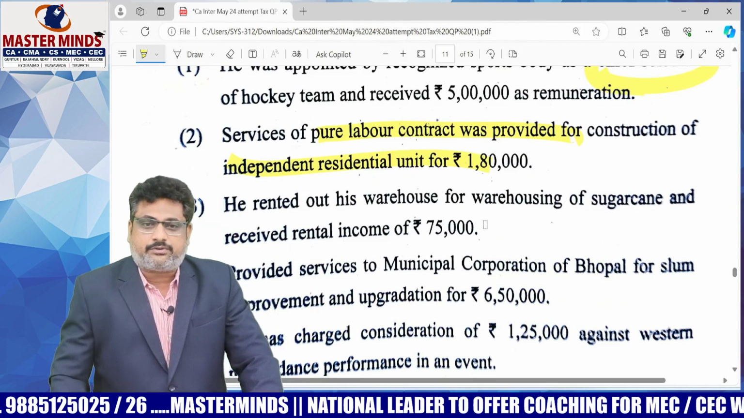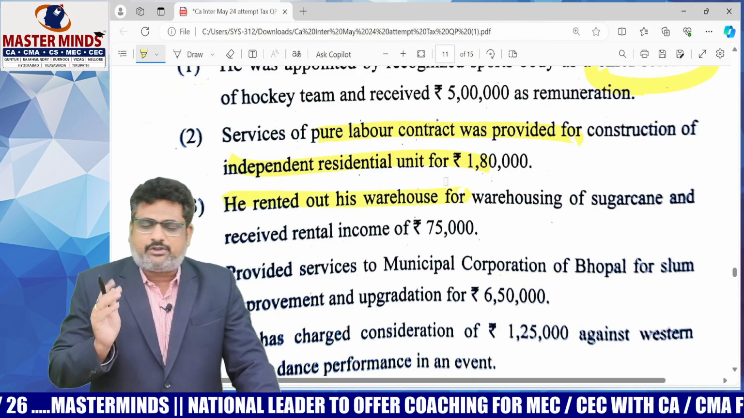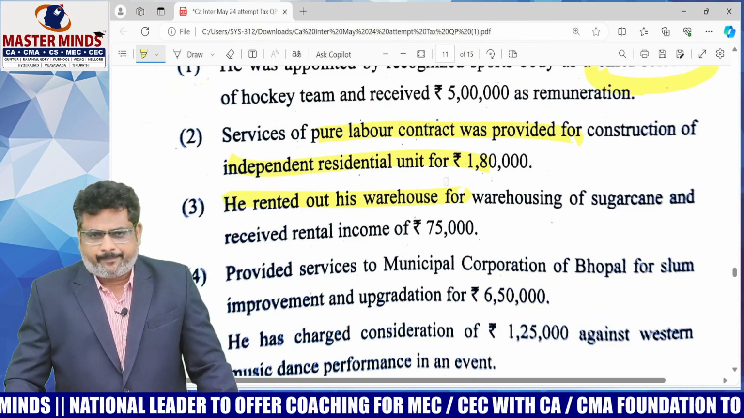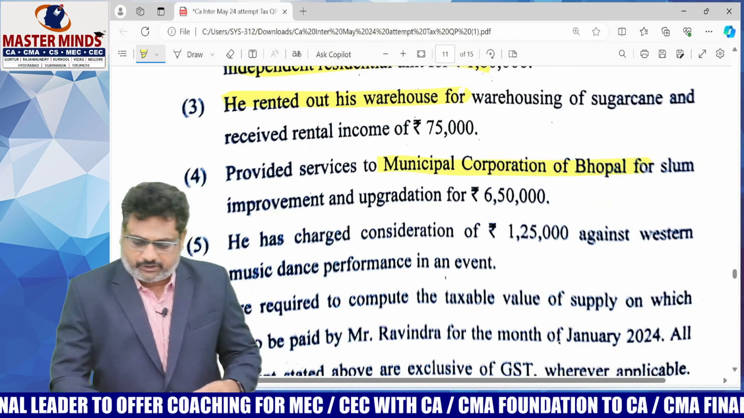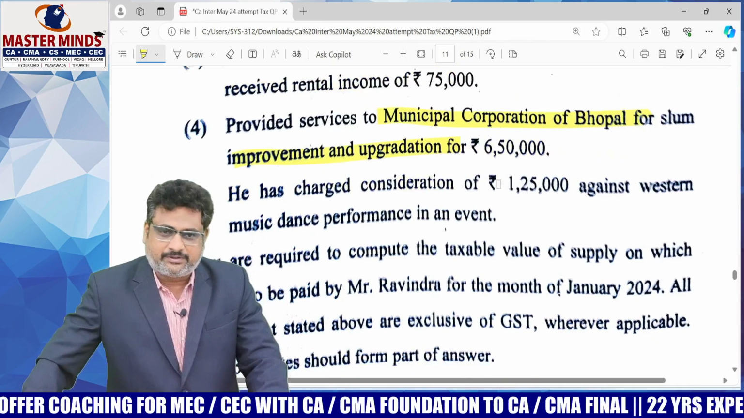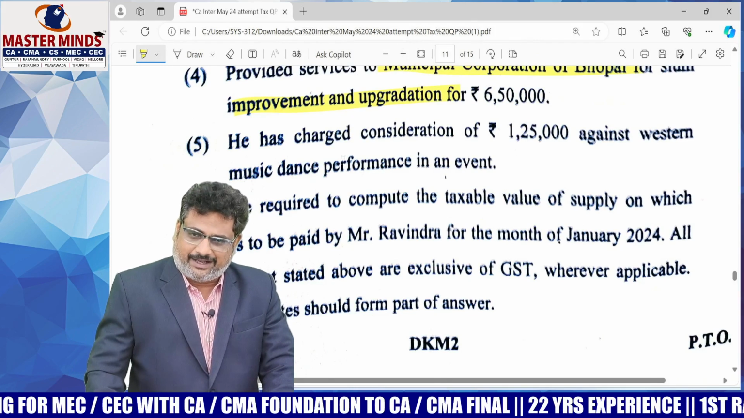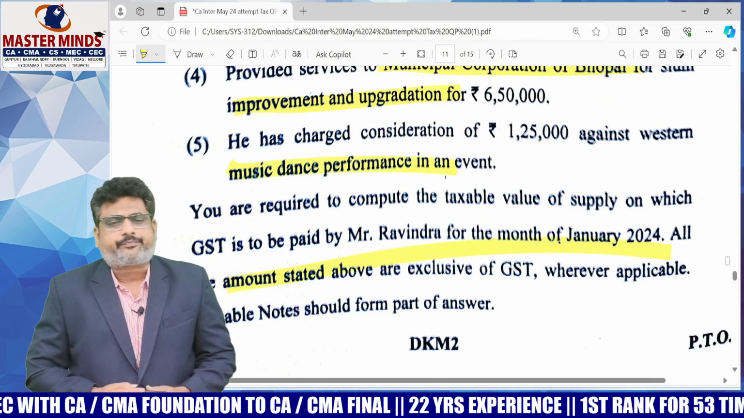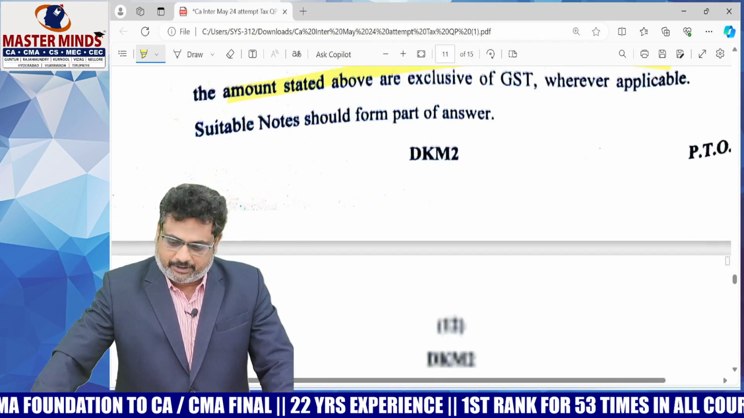And rented house, the rented house is a warehouse. So here he is not doing renting of a residential dwelling, he is doing renting of a warehouse, therefore it will be taxable. Okay. And next one is providing services to municipal corporation for slum improvement and upgradation, government related services. Next one is charged consideration against Western music dance performance in an event. Definitely it will also be taxable. Straightforward question here. So fifth question is very much easy in comparison with earlier attempts.